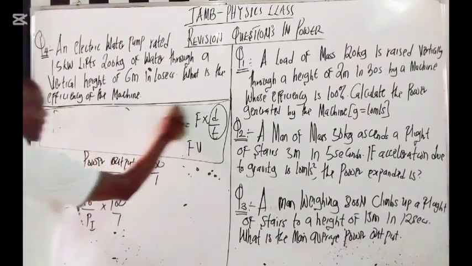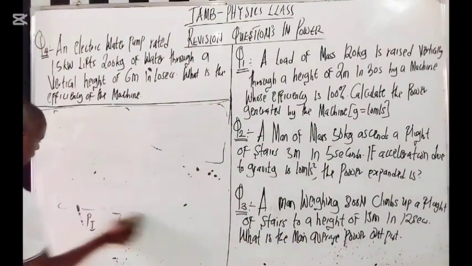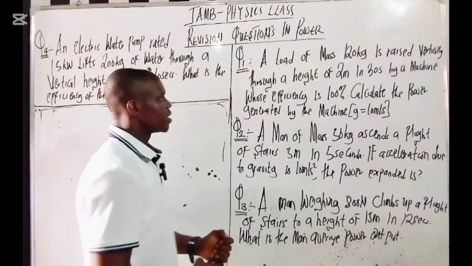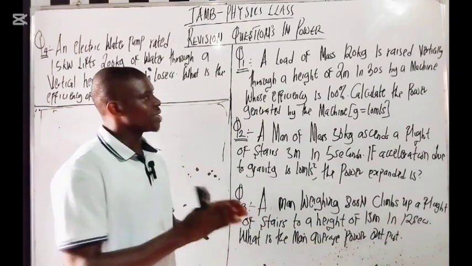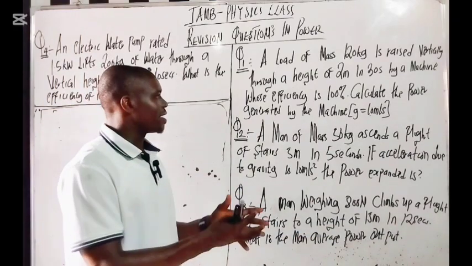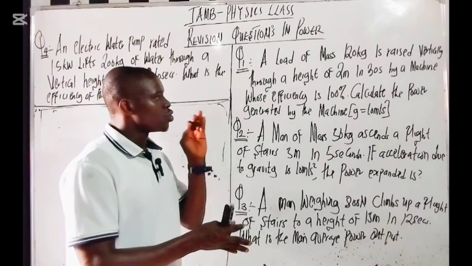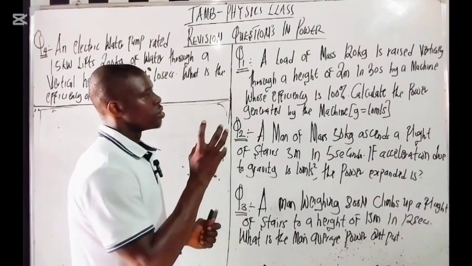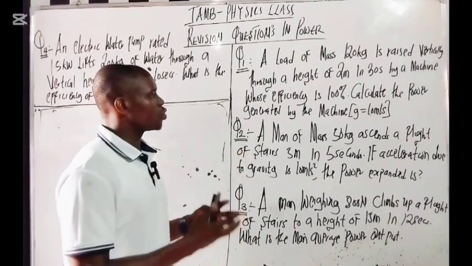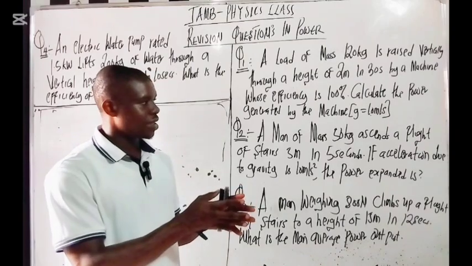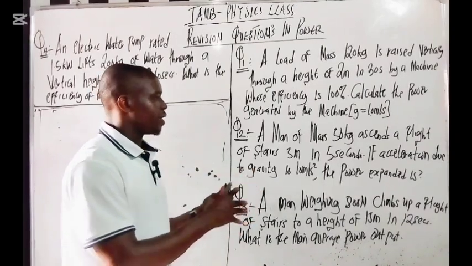So let's look at the first question. The first question is a little bit technical, but let's look at it here. A load of mass 120 kg is raised vertically through a height of 20 meters in 30 seconds by a machine whose efficiency is 100%. Calculate the work generated by the machine.